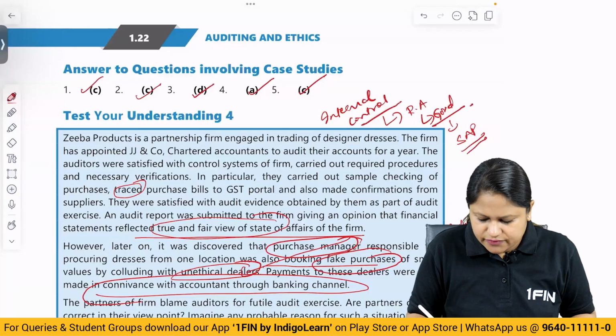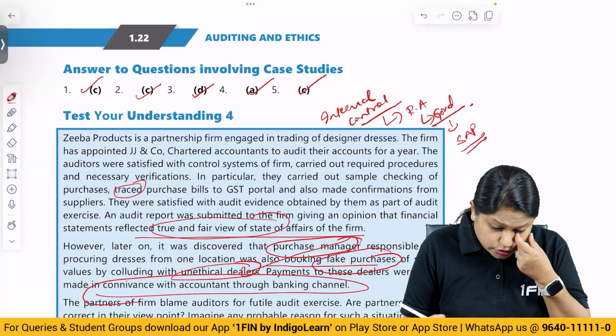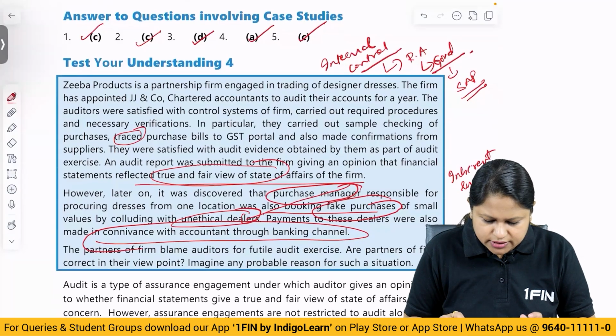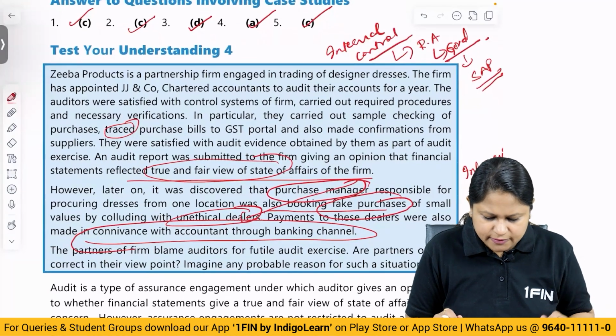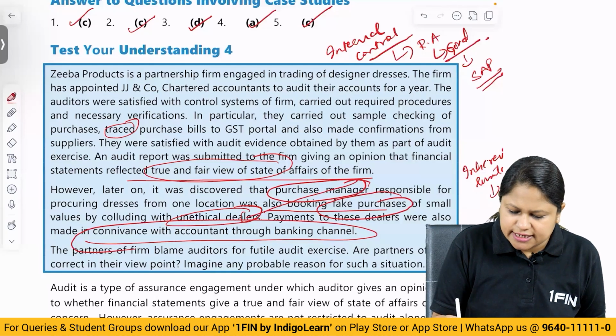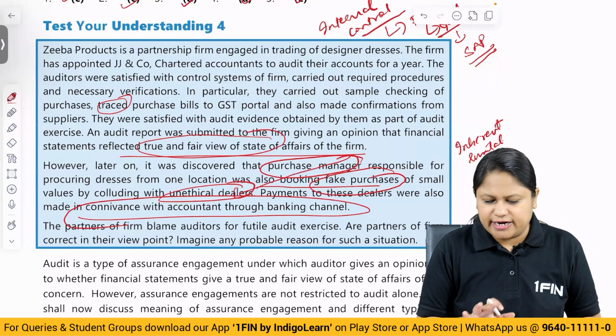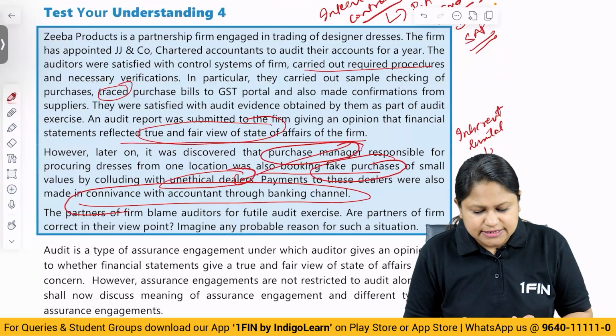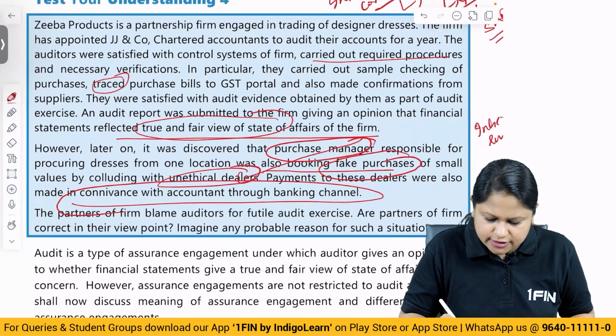Correct? So now if controls are failing, can you do anything? No. These are collusions of the employees. Even if you want to know, the inherent limitations of controls will make it bad. So the auditor will not be responsible for it, because did he do the relevant checking? Yes. Did he check what was required as per his requirement? Yes. Did he perform the further audit procedures? The answer is yes. Basically this is an inherent limitation of internal control.